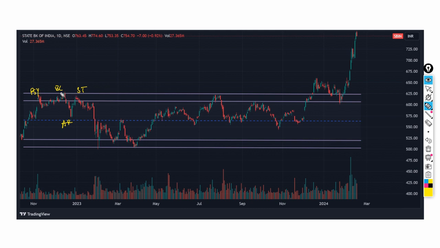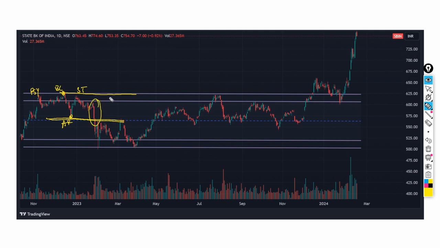Okay, so for us initially this is going to be the trading range that is going to be defined by the buying climax and automatic reaction. We don't know what is going to unfold further, but yes, this is going to be a trading range for us as of now. Okay, but see what happens here.